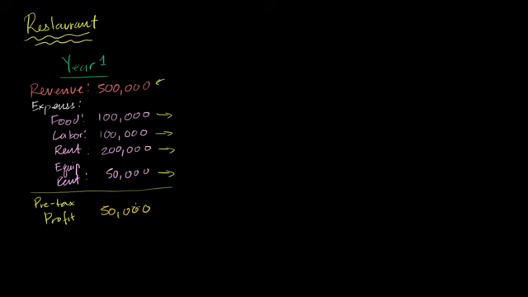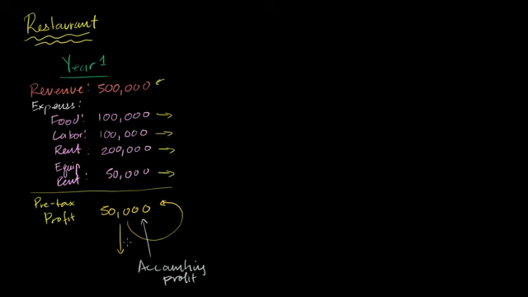And I'm assuming that I'm the only owner of this business, and so I can essentially take it all out for myself and maybe help pay my own personal rent or whatever else. Or I could take some of this or all of this and reinvest it back in the business. Maybe I start buying my equipment or I expand in some way. Who knows what I might do with that money. And this is just traditional accounting profit. This is how profit is calculated, although this is a super simple example. In the future, I'd like to do more nuanced examples in the accounting world. But this you would refer to as just accounting profit. When people in the everyday world talk about profit, this is normally what they're talking about.